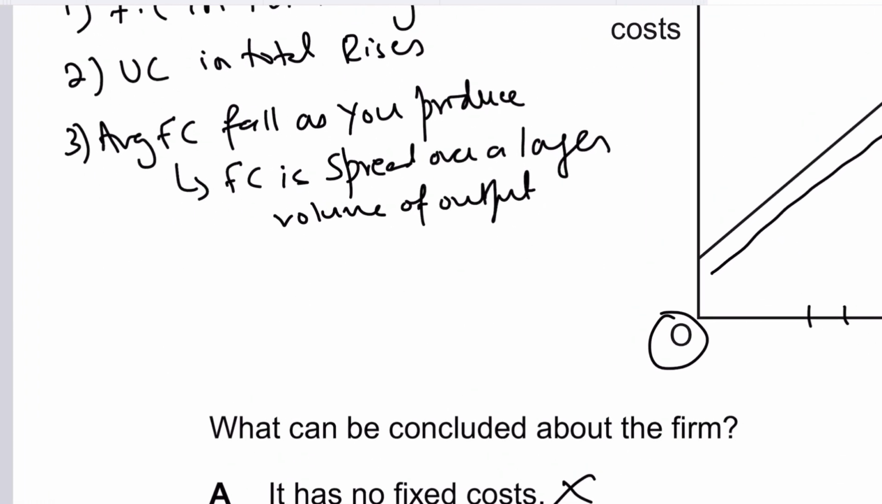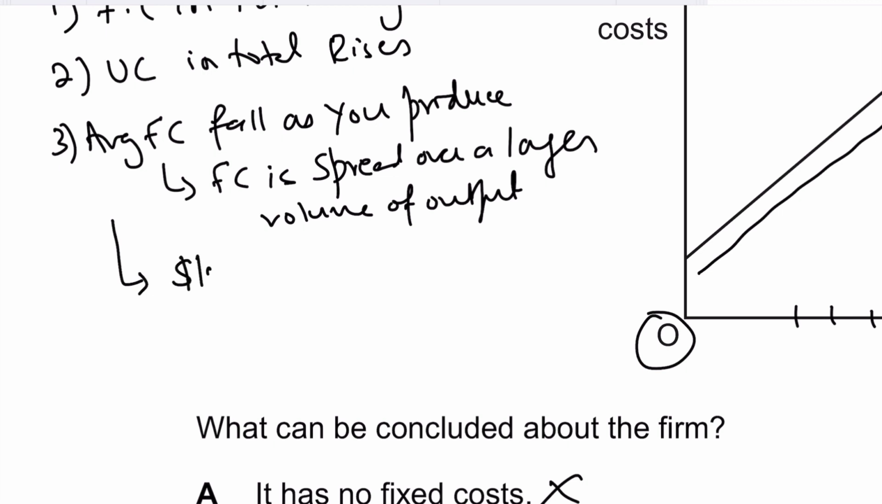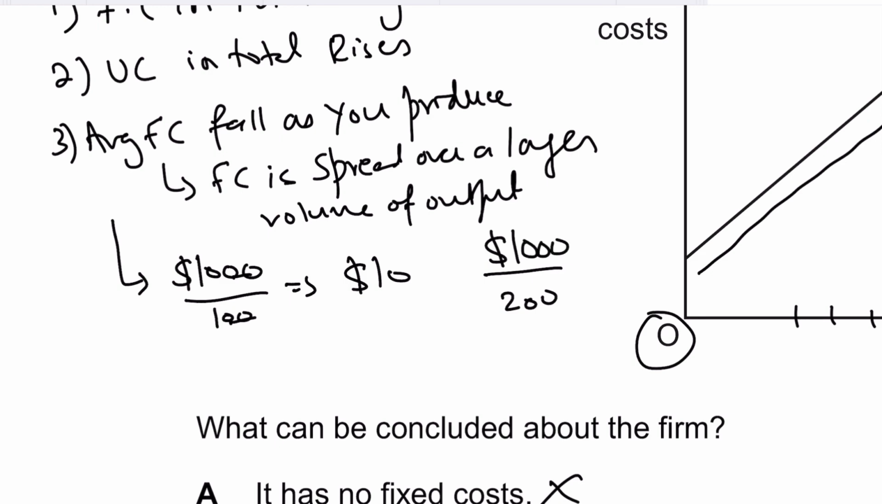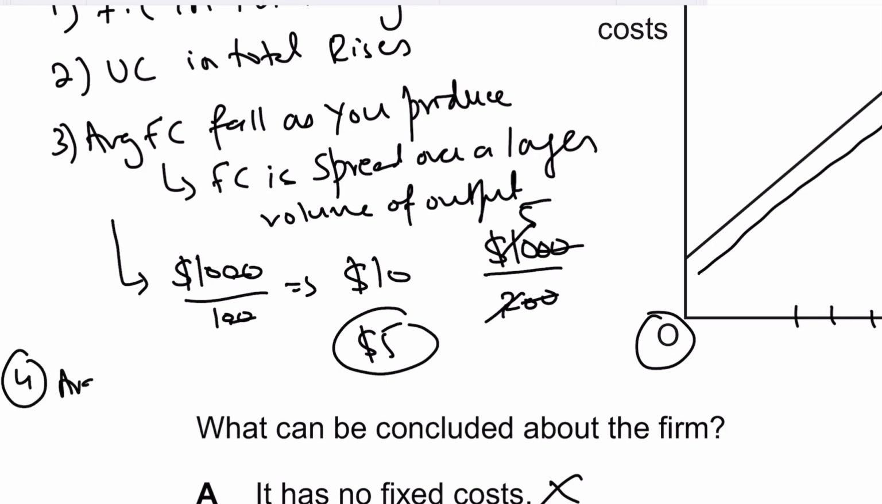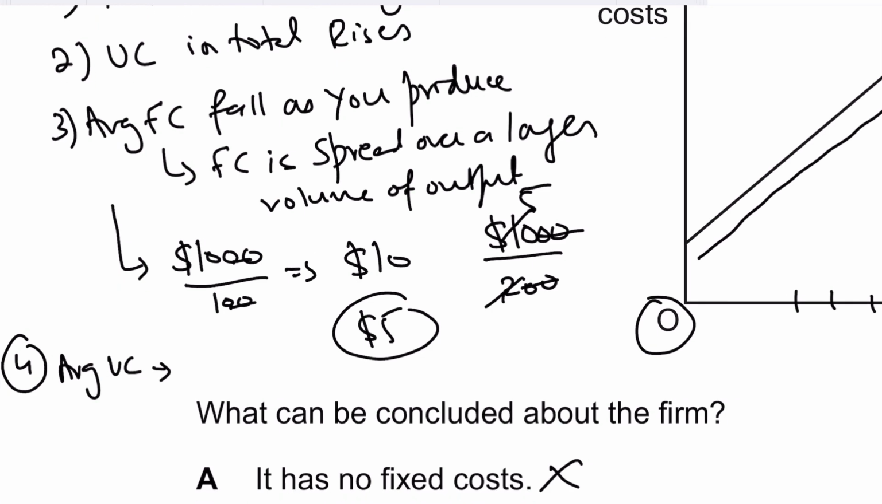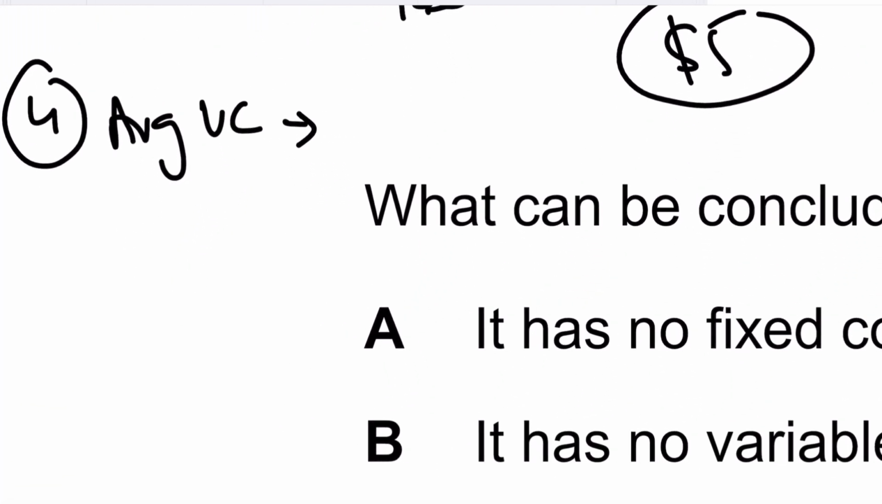So for example, let's say your fixed cost is $1,000 and you're producing 100 units, so your average fixed cost would be $10, right? But if you're producing 200 units now, your fixed cost would still be $1,000, but now your average fixed cost would be $5. So it's basically spread over a greater volume of output. As far as average variable cost is concerned, sorry, my bad, guys. Average variable cost stays constant as you increase output.